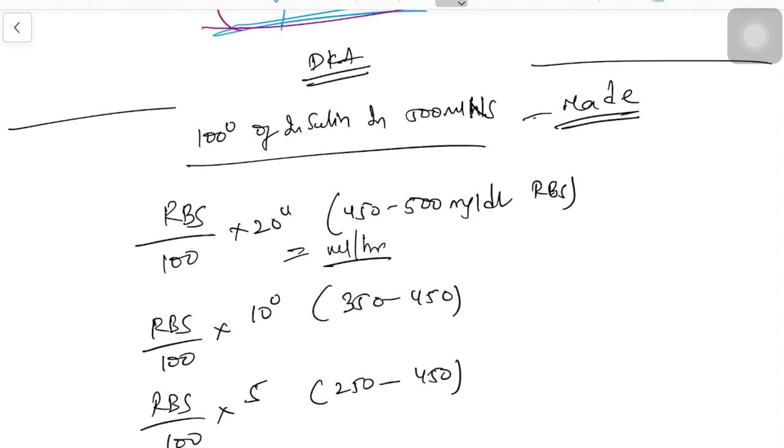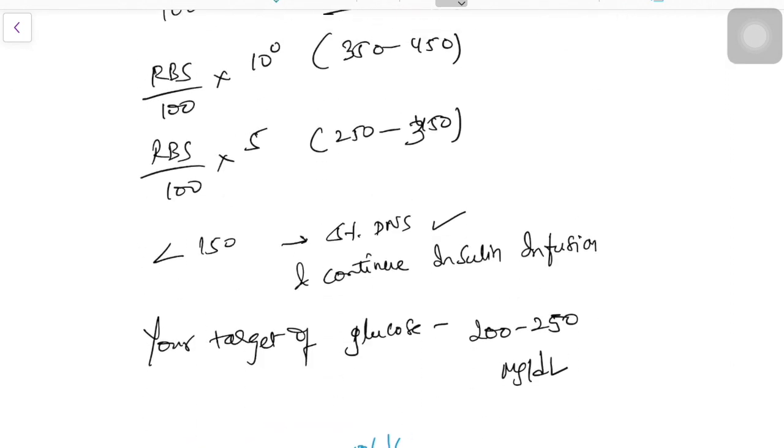Okay, if the patient's RBS is between 450 and 500, then multiply by 20, 350 to 450 multiply by 10, and 250 to 350 multiply by 5. If the patient's sugar falls below 150, start 5% DNS and continue the insulin infusion.